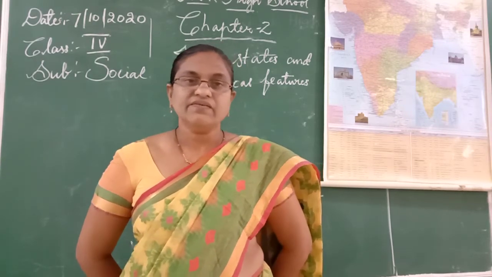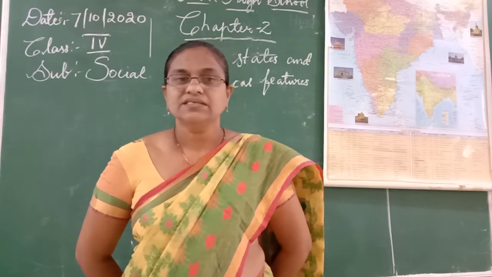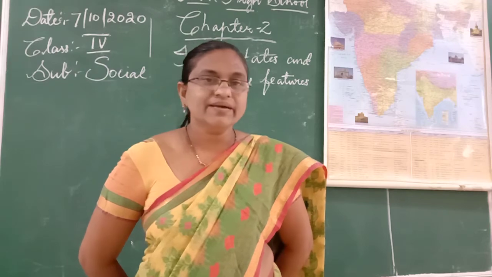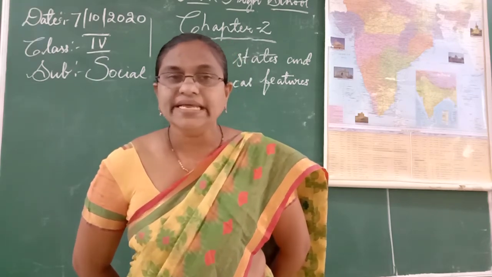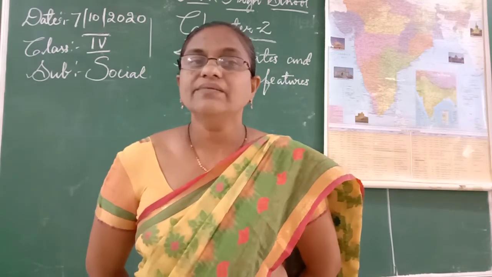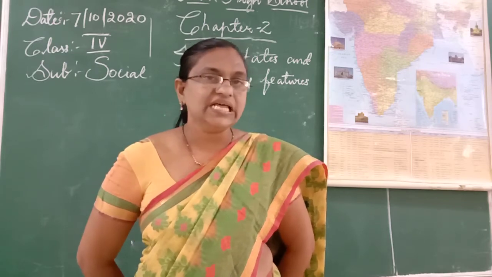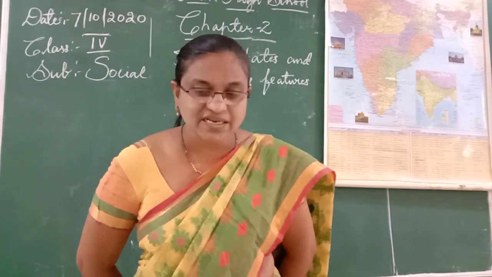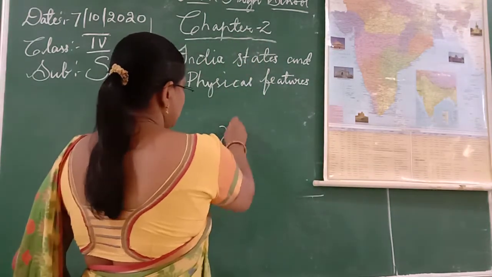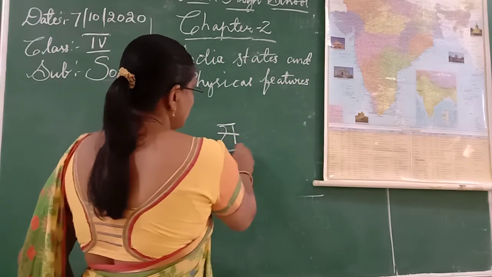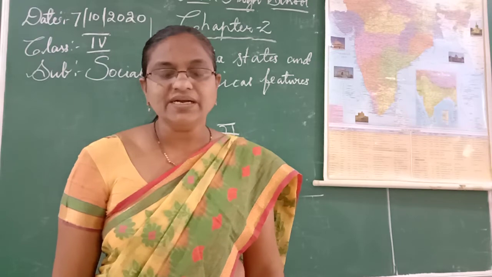Children, do you know what our national animal is? The national animal is the tiger. And what is the national bird? Any guess? The national bird is the peacock. Then we move on to the national currency. What is the symbol of the national currency? The rupee, no? They wrote it like this. This is called the currency symbol of our nation. Nation is nothing but country.